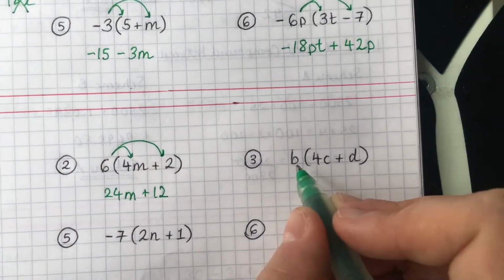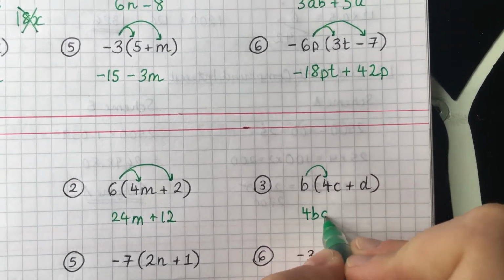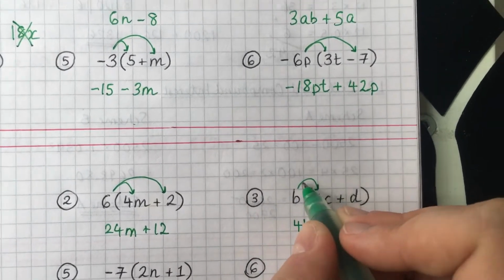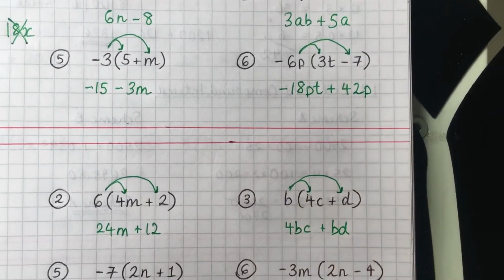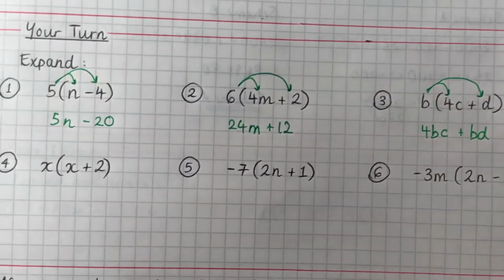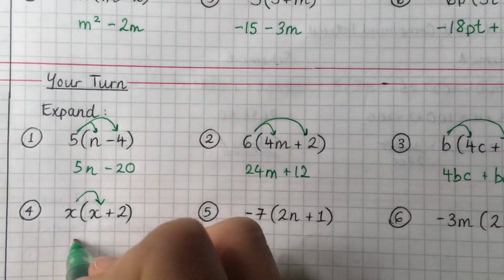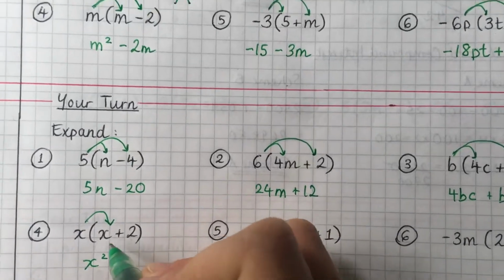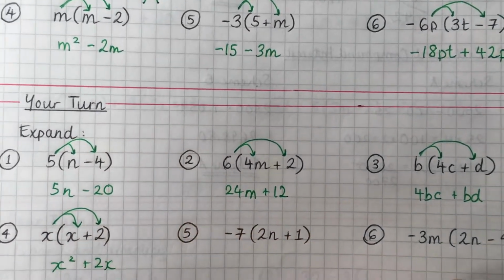The next one, b times 4c, you get 4bc, remember alphabetical order, and then b times d, we get bd, again, remembering alphabetical order. Question 4, right, we've got the same letter times by itself. Don't forget you get x squared, and then we put x times 2 is 2x.